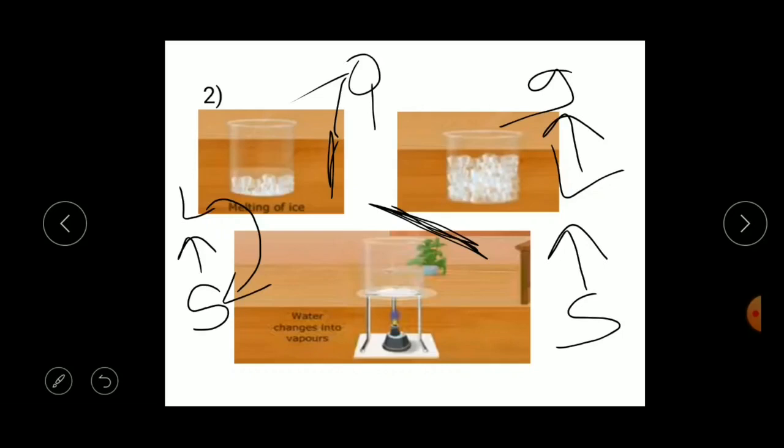Okay, the water changed its state from solid to liquid, liquid to gas, right? And again from gas to liquid. Here is vaporization, that is in the form of gas. Again the droplets we found here on the pan, that is the liquid. So there is a change in states of the water. We find the water only. There is no formation of a new substance.